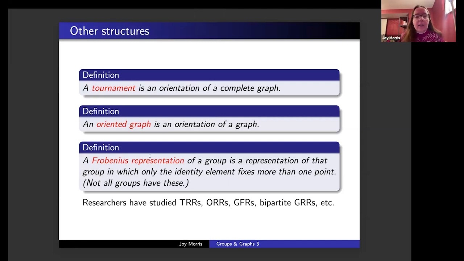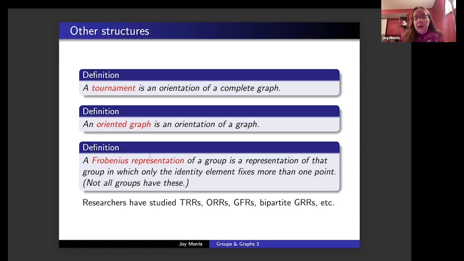Oriented regular representations, this was work by Pablo Espiga and myself, and we were able to show, again, that there are finitely many exceptions and one infinite family of groups that cannot have oriented regular representations. Basically, the infinite family is groups that require an involution in their generating set.